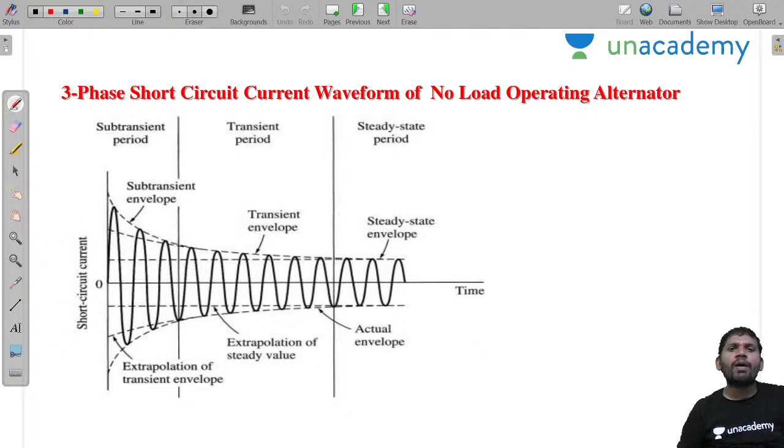These are the short circuit current waveforms on a no load operating alternator, sir. You see in this one, this is the subtransient period. During the subtransient period, 1 to 2 cycles, the current is very high. I am not considering the DC effect. Without considering the DC effect, without any offset effect, I am taking this one.